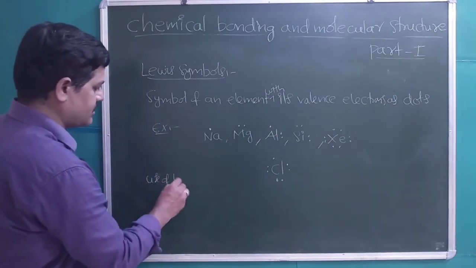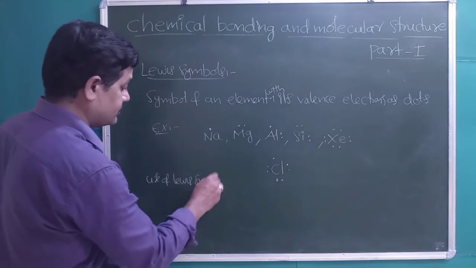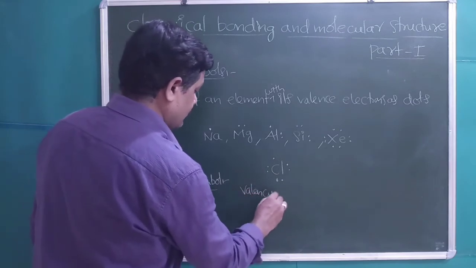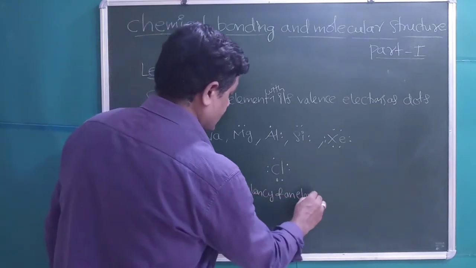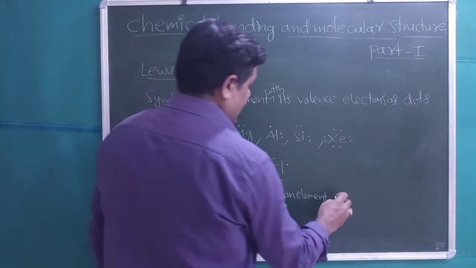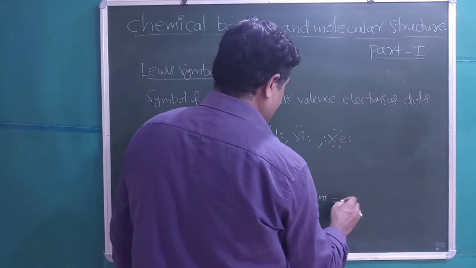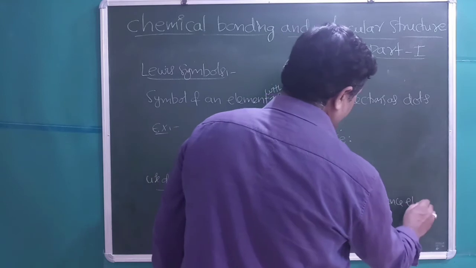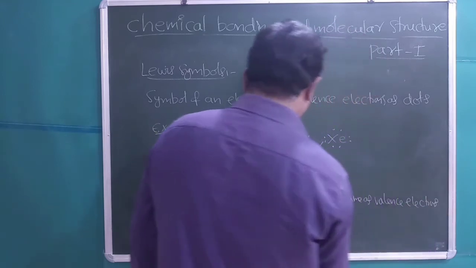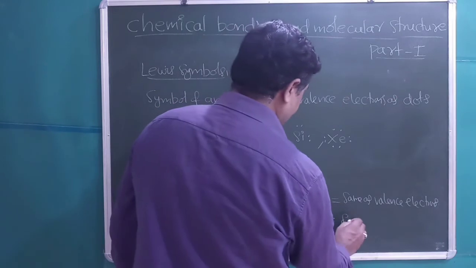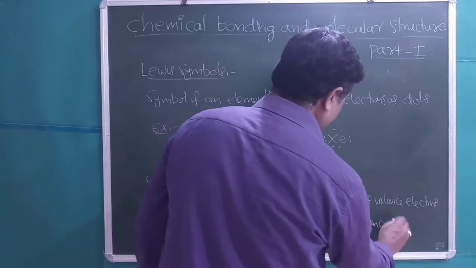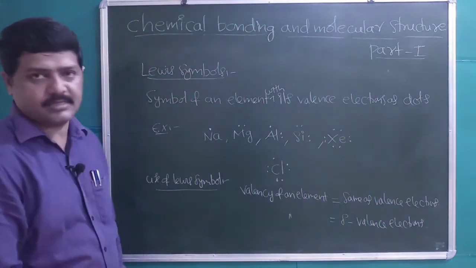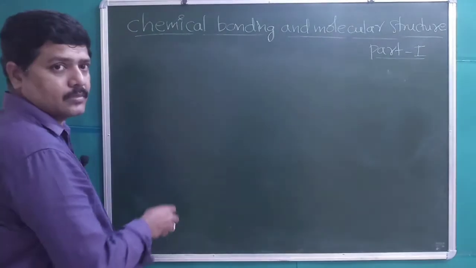The use of Lewis symbols is that we can calculate the valency of an element. For some elements, the valency is the same as the valence electrons. For some other elements, it is 8 minus valence electrons. Students, now let us discuss the Kossel approach to the chemical bond.